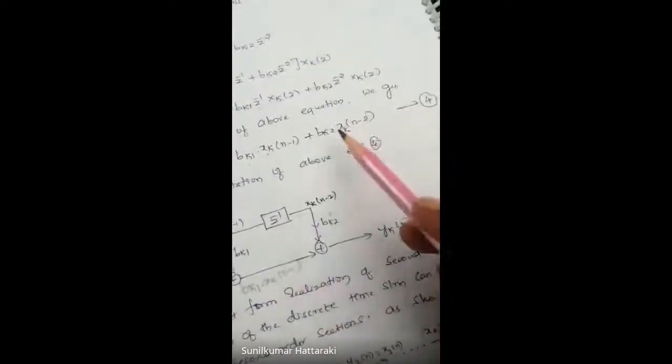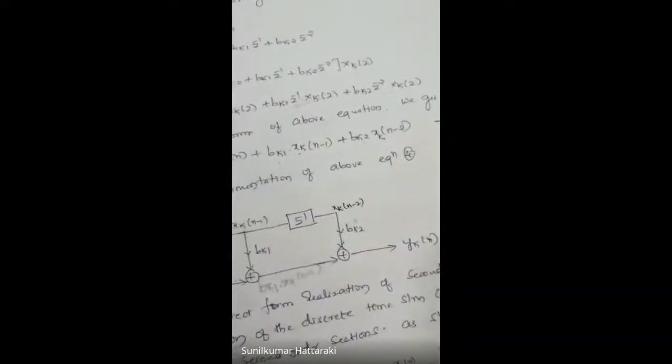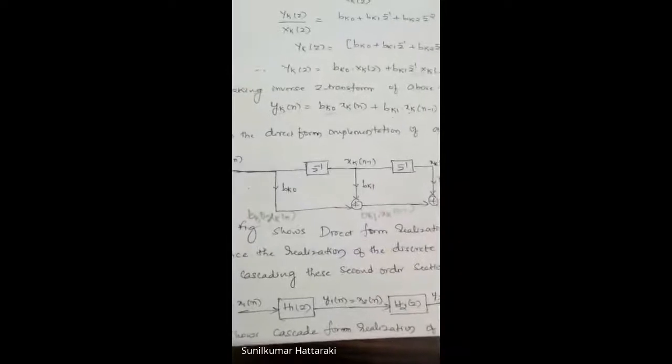Next, third term, xk of n is delayed twice, so one more delay is performed, and we get xk of n minus 2 multiplied by the constant multiplier bk2. Adding all these, we get yk of n. This figure shows the direct form realization of the second order system.